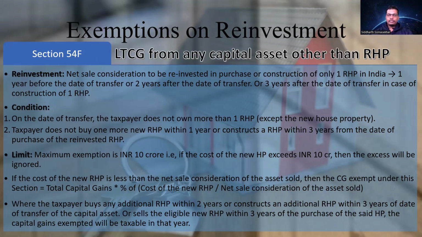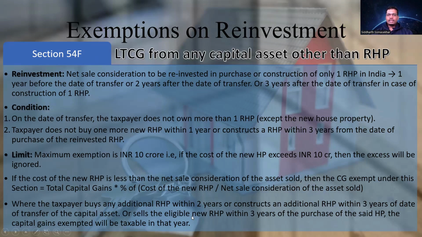So let's say you got a net sale consideration of 1 crore, you reinvested 80 lakhs into a new residential house property, and the capital gain that you had earned in that 1 crore property was 40 lakhs, let's say. So how much of those 40 lakhs will be exempted if you are only reinvesting 80 lakhs of the net sale consideration? It will be 40 lakhs into 80 divided by 1 crore. That is 80 by 100, that is 80%. So the exemption on the gain would be 80% of the 40 lakhs.